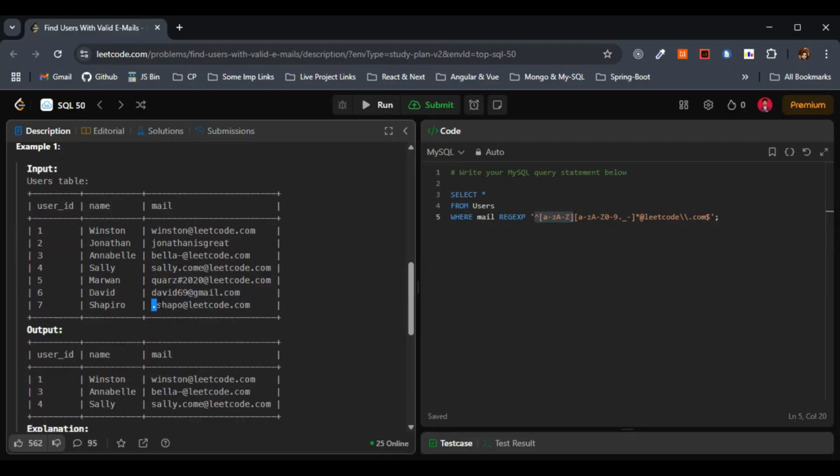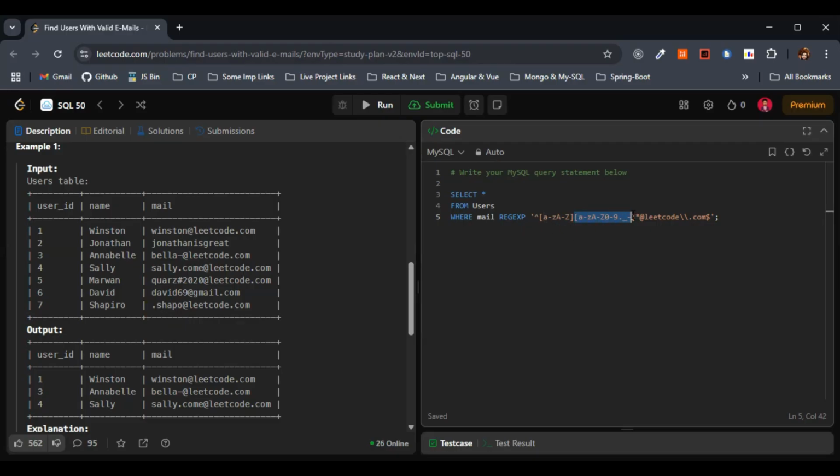So this one we ignored for that particular purpose. This started with the dot or the period, so that is the reason we ignored this one, right? It has to start with capital or small A to Z. They have asked that in the question.